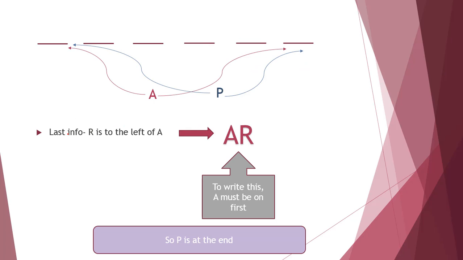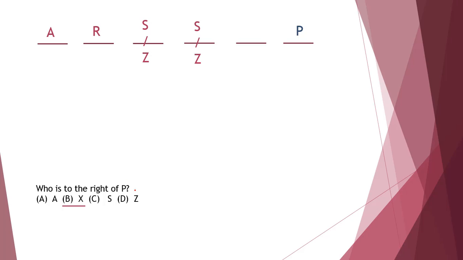And the last information is R is to the left of A, and this information gave us a clue. To fulfill this condition, A must be first. So P is at the end. The question is, who is to the right of P? The only option left is X.